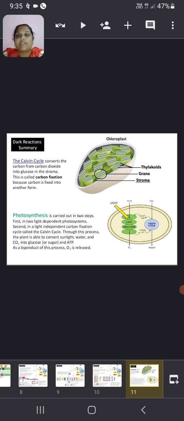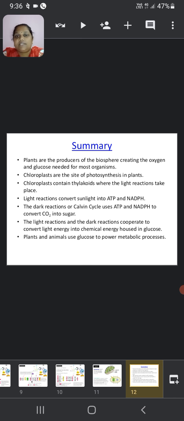Photosynthesis is carried out in two steps: first, the light dependent photosystems, and second, a light independent carbon fixation cycle called the Calvin cycle. Through this process, the plant is able to convert sunlight, water and carbon dioxide into glucose or sugars and ATP. As a byproduct, oxygen is released.